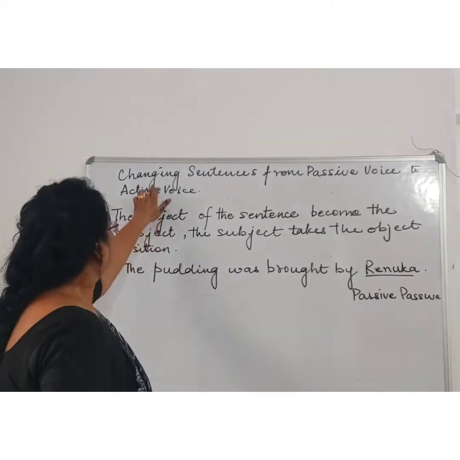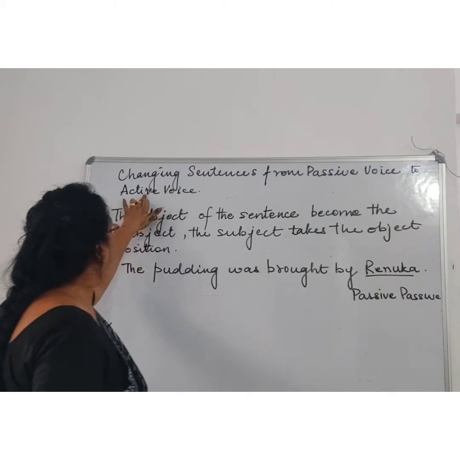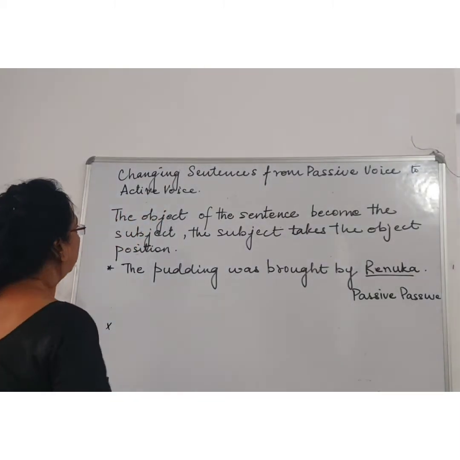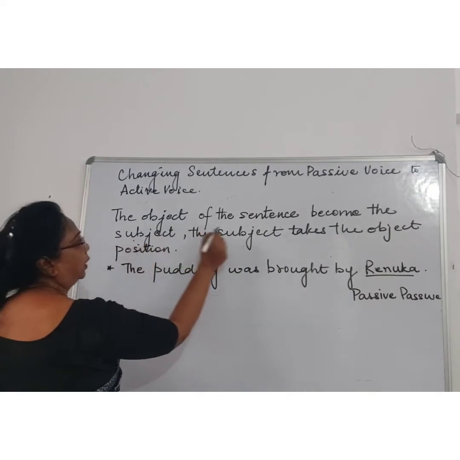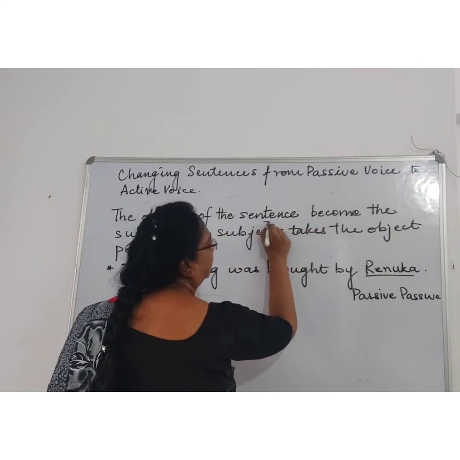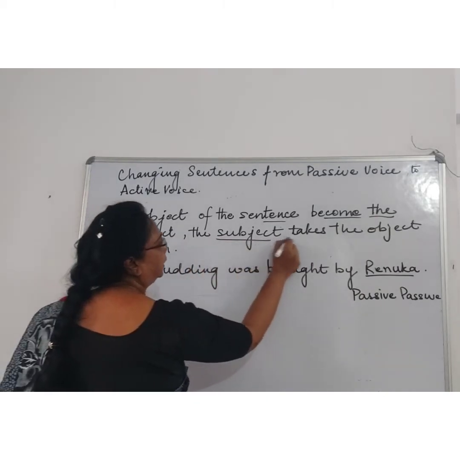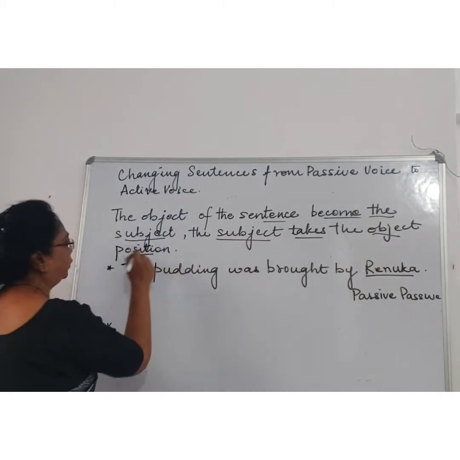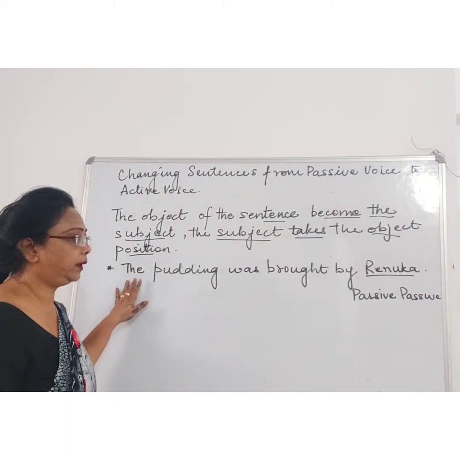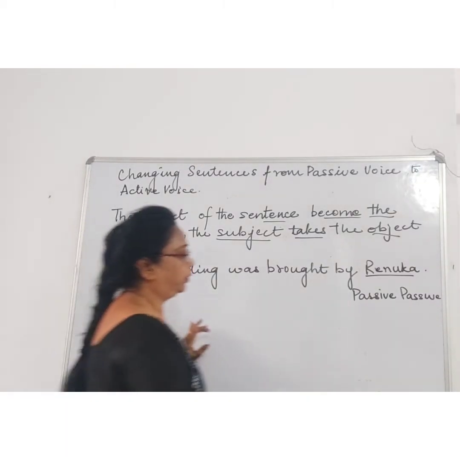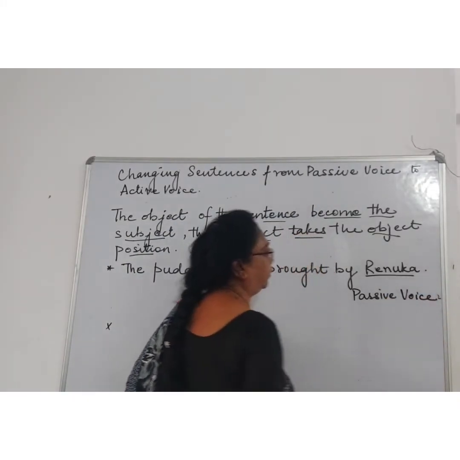Now children, let's see changing the sentence from passive voice to active voice. It is just the same. The object of the sentence becomes the subject, and the subject takes the place of the object position. Like over here, this is a passive voice and we have to change it to active voice.